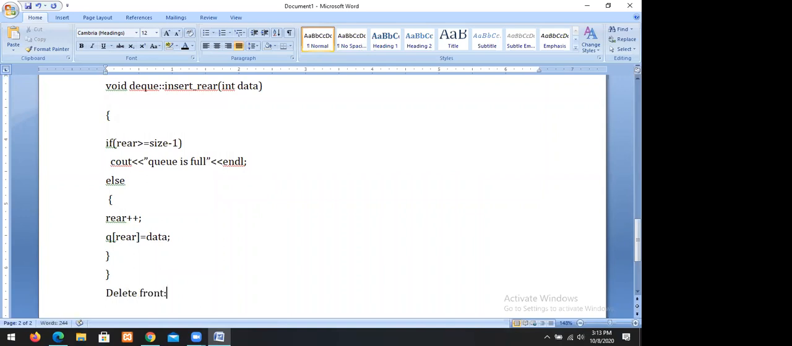Again, we go for delete front. This module is used to delete an element at front. For each element deletion, front is incremented by 1.